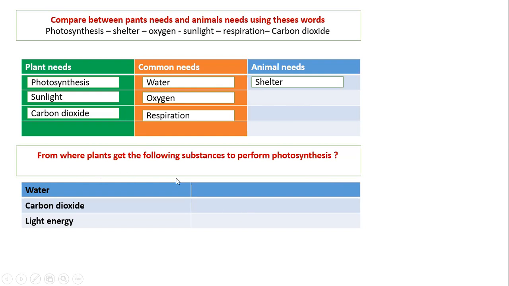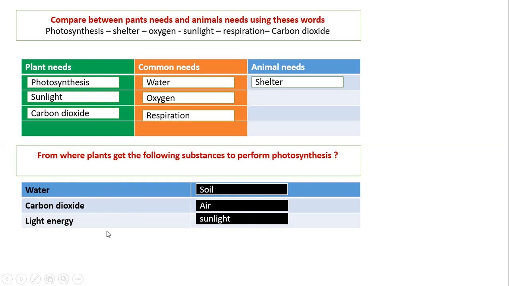From where do plants get the following substances to perform photosynthesis? So where do plants get water from? Yes, soil. Excellent. From the soil. Number 2, carbon dioxide. Yes, from air. Light energy, for sure, from sunlight.